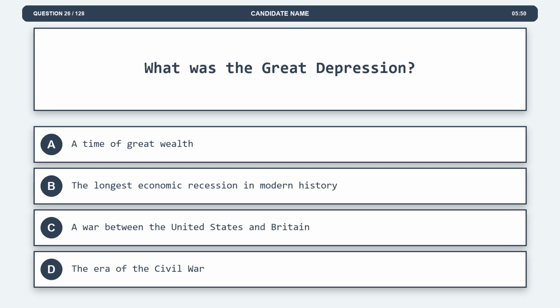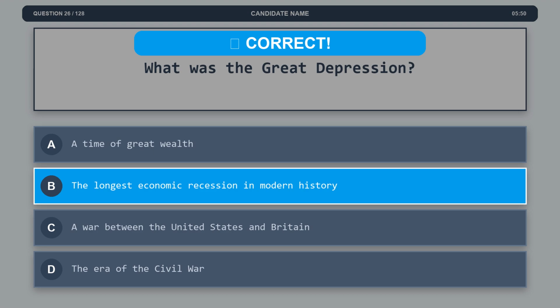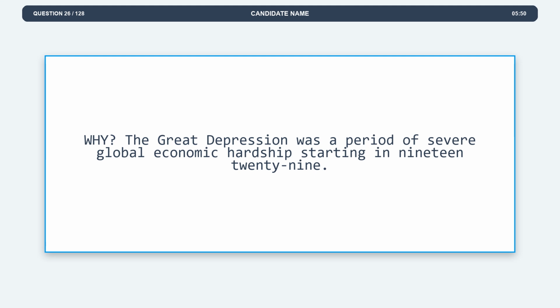Question 26. What was the Great Depression? Option A, a time of great wealth. Option B, the longest economic recession in modern history. Option C, a war between the United States and Britain. Option D, the era of the Civil War. The correct answer is option B, the longest economic recession in modern history. Explanation. The Great Depression was a period of severe global economic hardship starting in 1929.